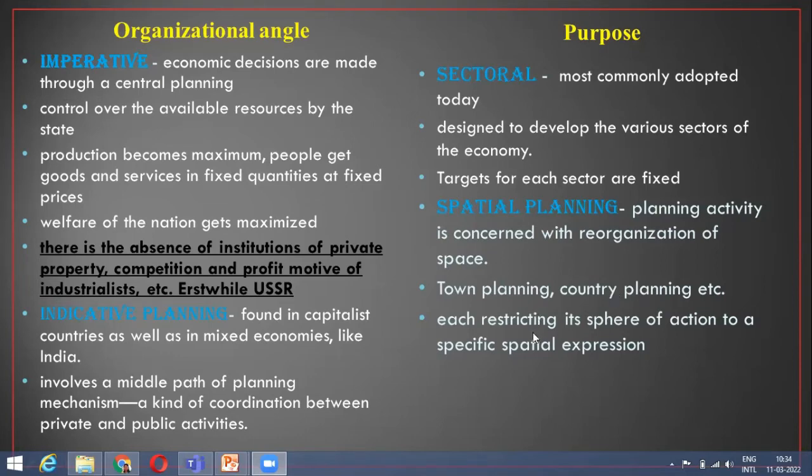And here we see that each sphere restricts itself to whatever action it has been delineated to. So if we have town planning, then obviously those planners won't go and plan for the whole of the country. And if it is country planning, then those planners won't go and plan for a specific residential area. So we have these types of spatial planning.